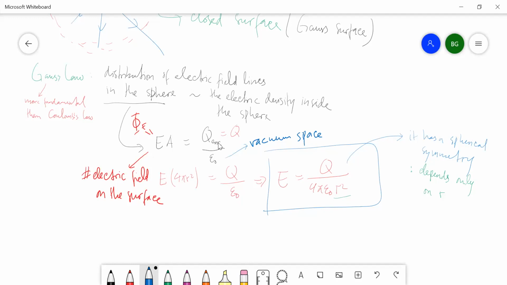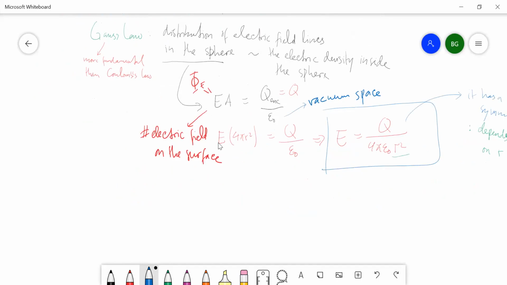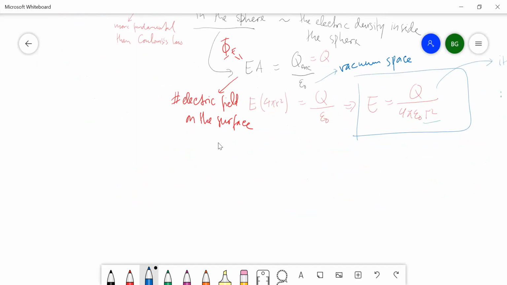So this E is the electric field, which is a constant, and A is the area of the surface, which is also a constant. In general, the electric flux is equal to the integral over a closed surface of E dot dA.